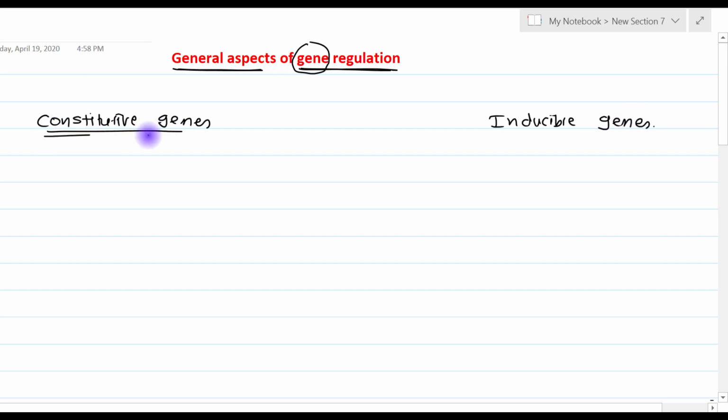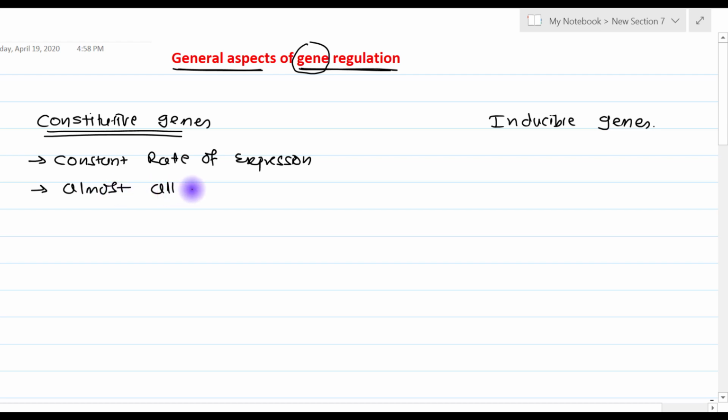In the case of constitutive genes, these are the genes which are expressed at a constant rate. So, their rate of expression is constant. The second important aspect about constitutive genes is that they are expressed in almost all cells. So, these two characteristics make the constitutive genes.